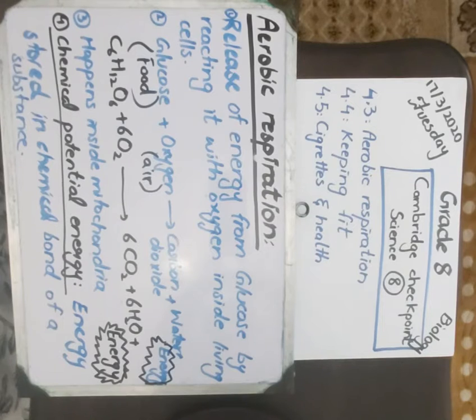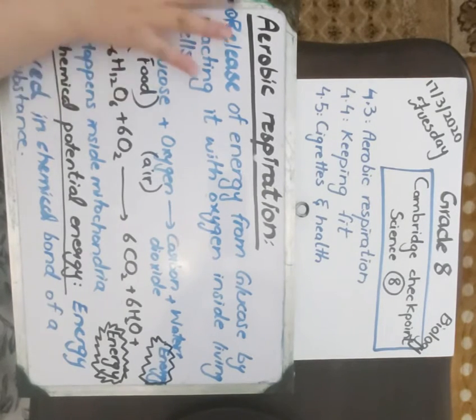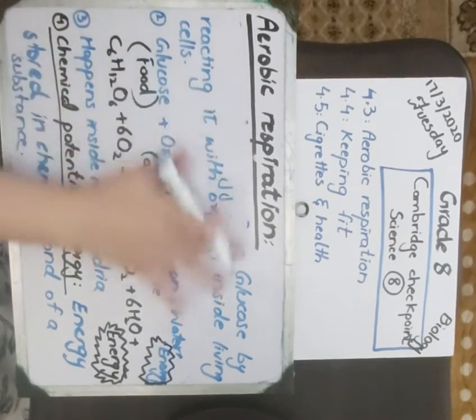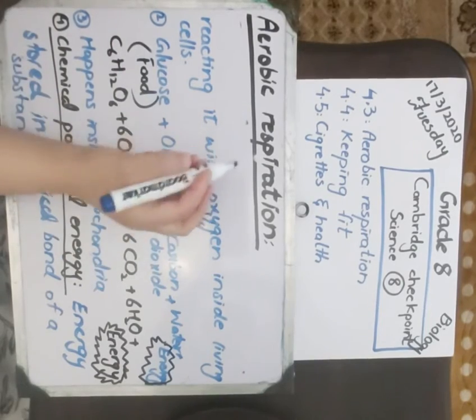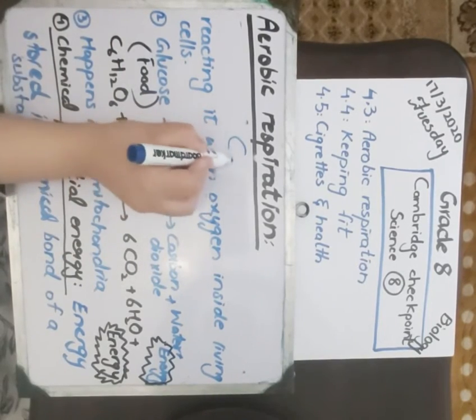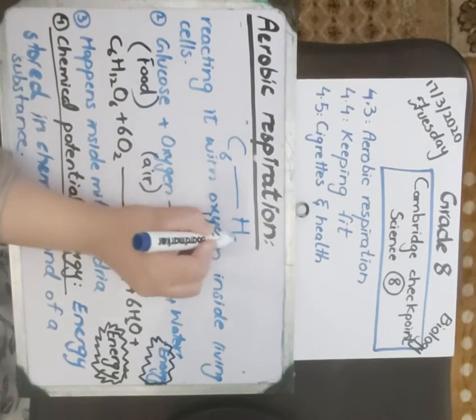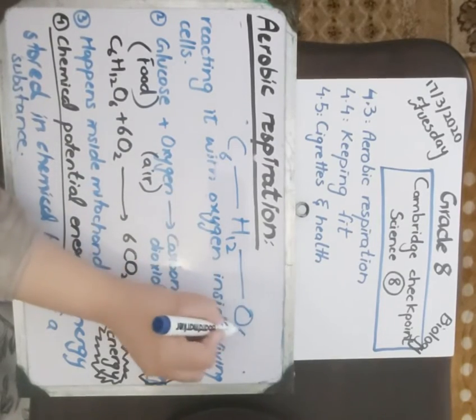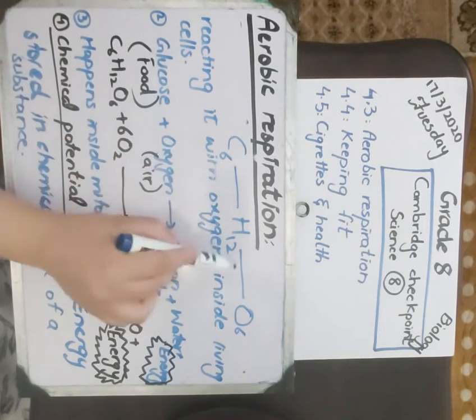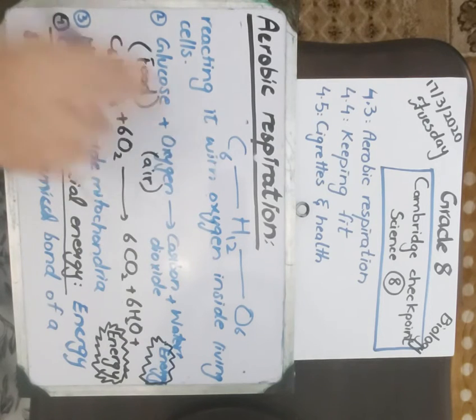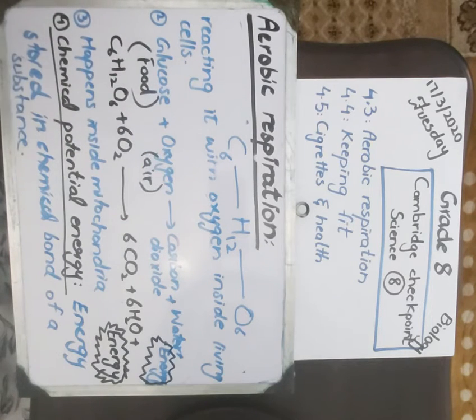Simply, if I say C6H12O6. By the way, this is not the actual formula of glucose; this is just for you to understand. This is a chemical bond, right? So this chemical bond contains the chemical potential energy.